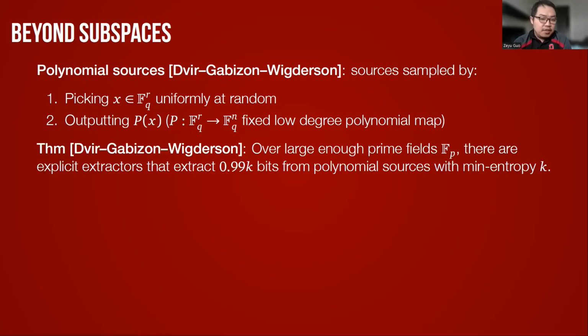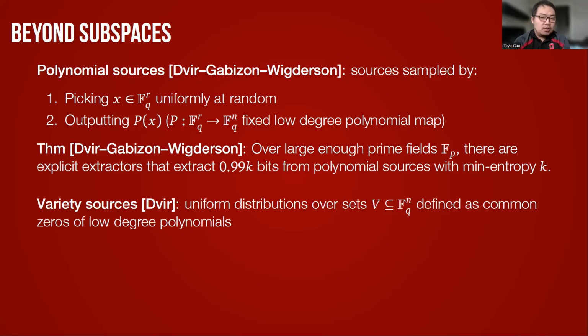Dvir, Gabizon, and Wigderson show that if the base field is a large enough prime field, then there exist explicit extractors that can extract 0.99 of the min-entropy from a polynomial source. So when the base field is a large enough prime field, it can extract most of the min-entropy.